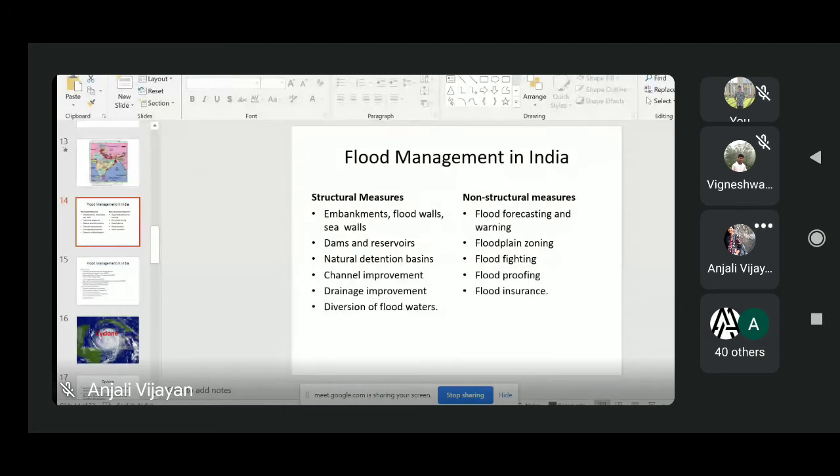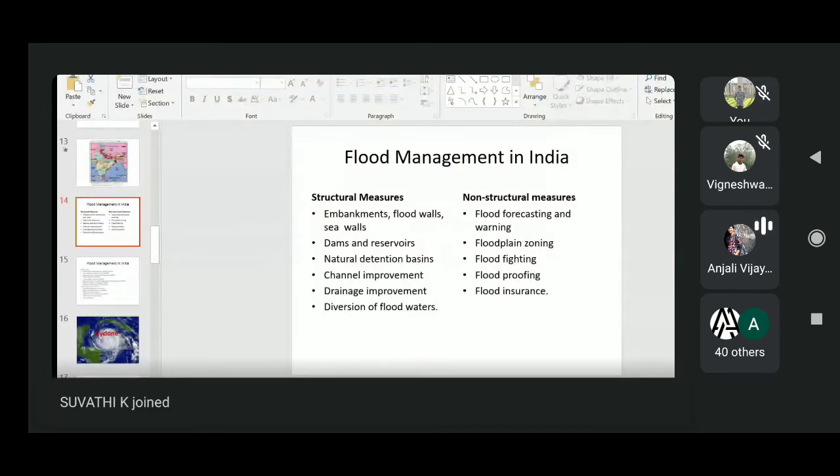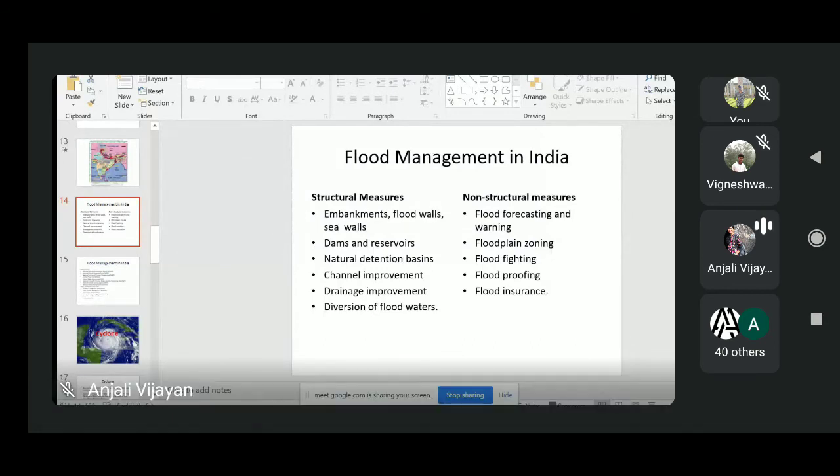Okay. And second one is dams and reservoirs. You all know it can act as an additional storage for excess water which is coming from flooding. So this is also an important structural measure which can help to reduce the flooding. Next is natural retention basin, which is similar to dams and reservoirs. It will also act as an additional storage.